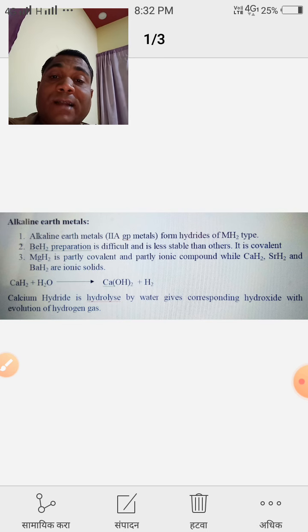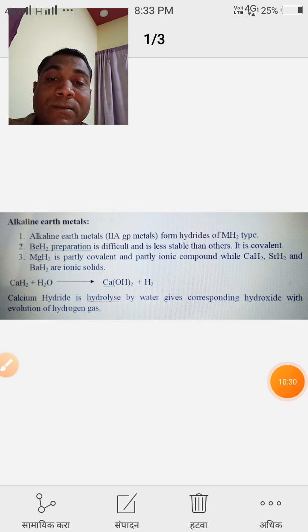The second point is that beryllium hydride, BeH2, preparation is difficult and it is less stable than the others. Why? Because it is covalent.